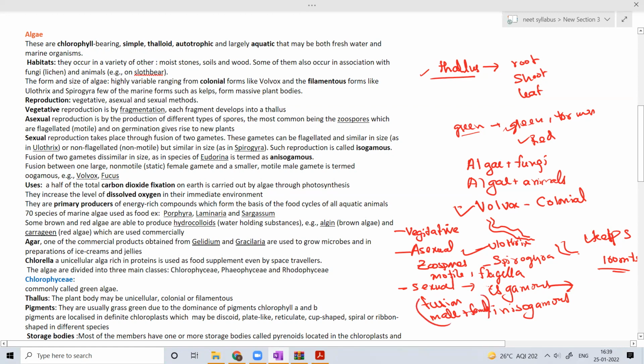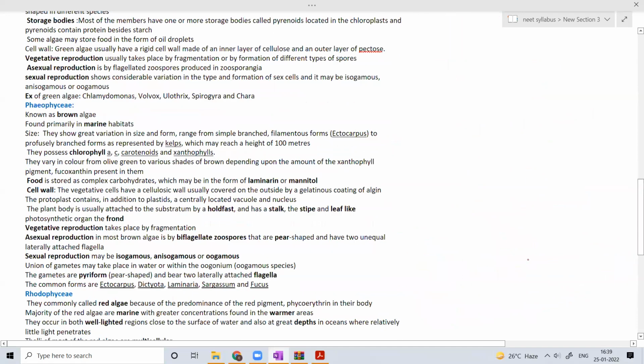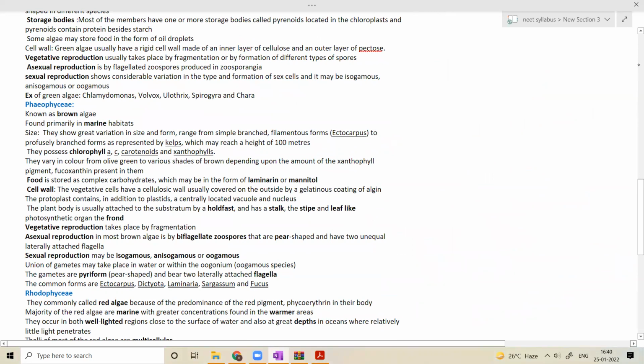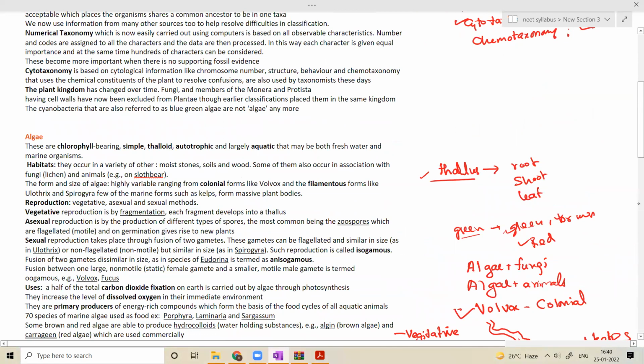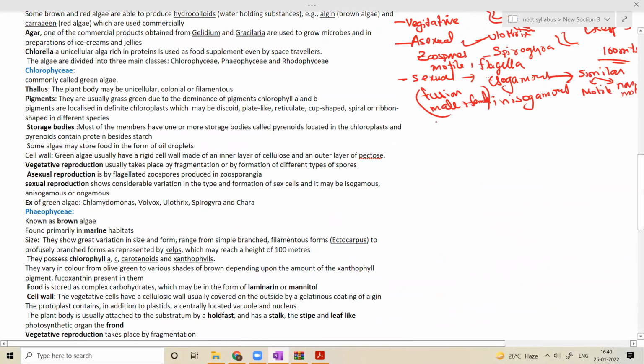Here iso means similar, so the gametes are similar in size. They could be motile or non-motile.